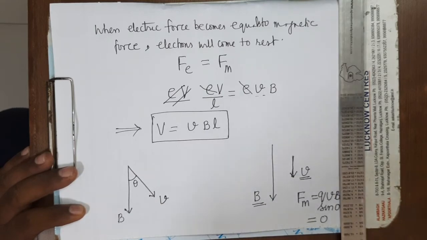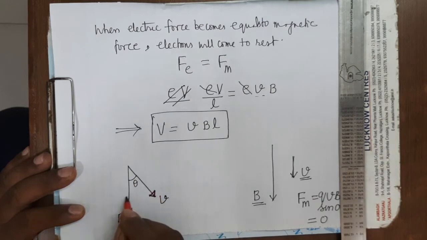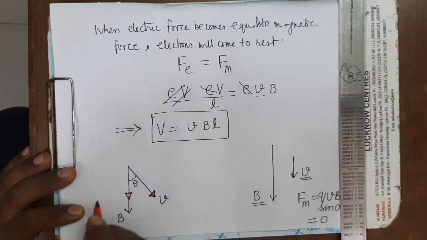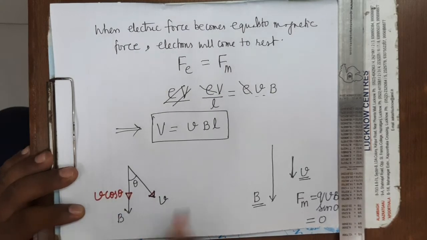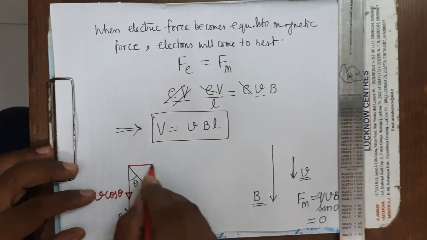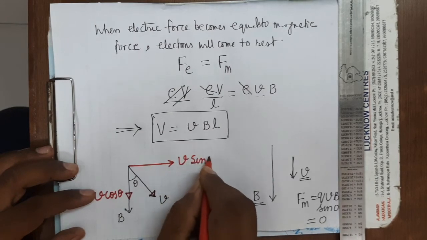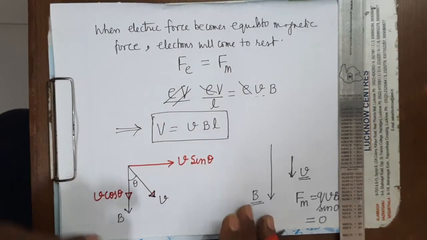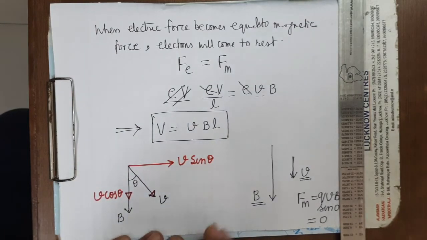So here we can resolve this velocity V. What will be along the magnetic field? V cos theta. What will be normal to the magnetic field? V sin theta. As we know, V cos theta and V sin theta are the complete resolution of this V, because these two are the normal components. It's clear?